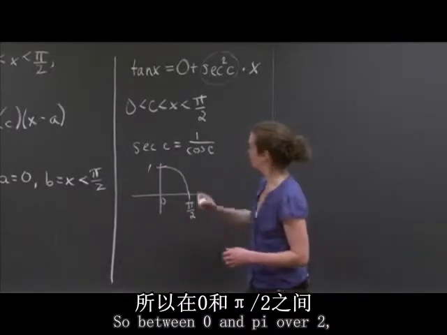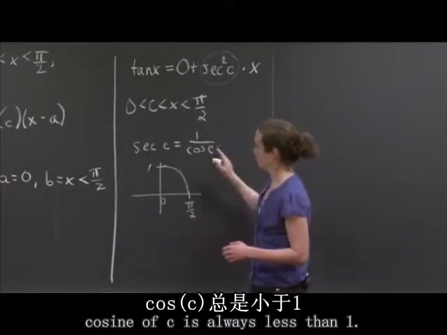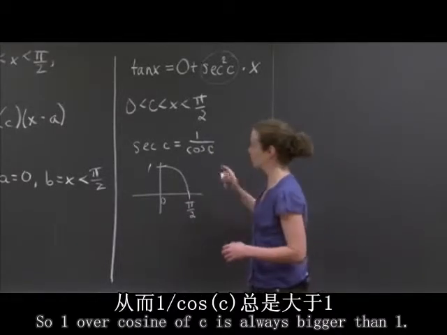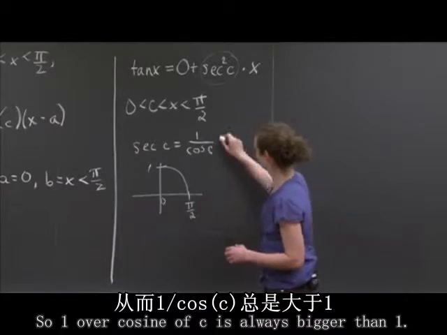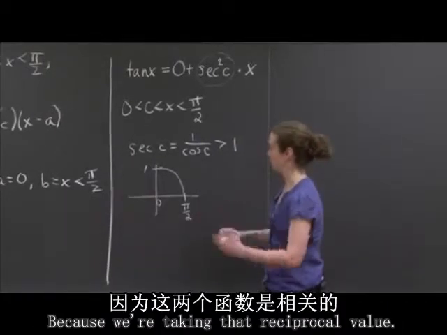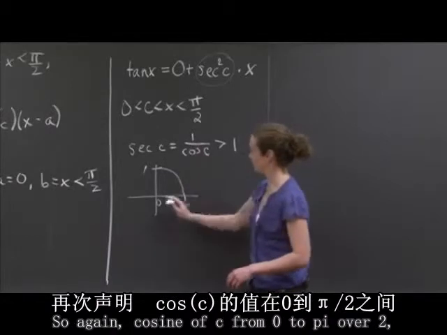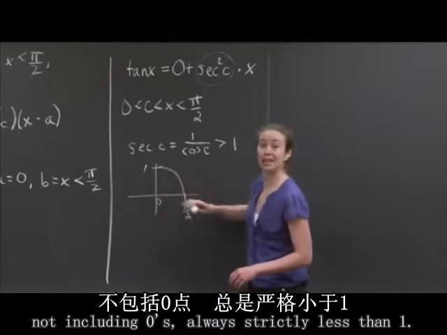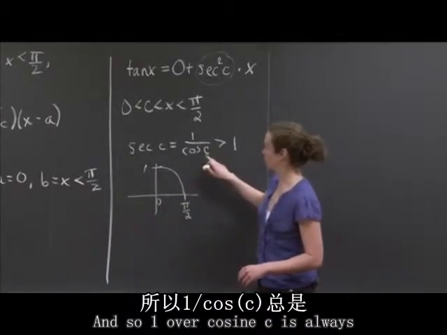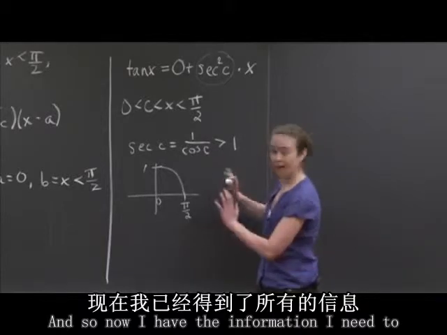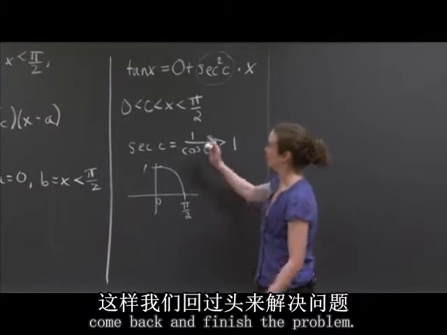So between 0 and pi over 2, cosine of c is always less than 1. So 1 over cosine of c is always bigger than 1, because we're taking that reciprocal value. Again, cosine of c from 0 to pi over 2, not including 0, is always strictly less than 1. And so 1 over cosine c is always strictly greater than 1. And so now I have the information I need to come back and finish the problem.